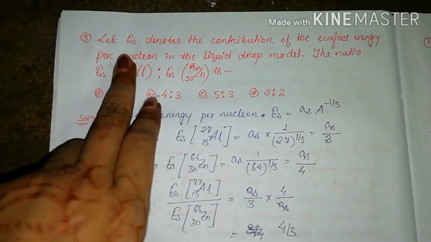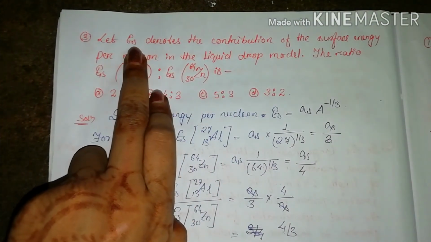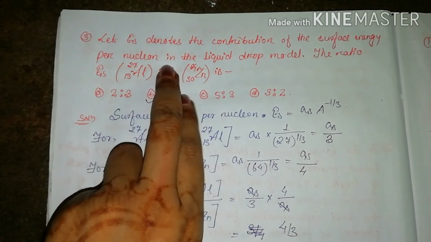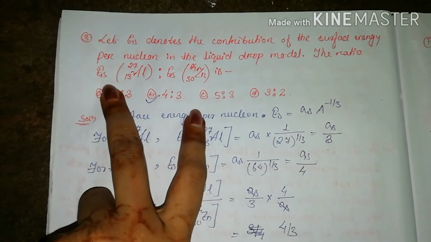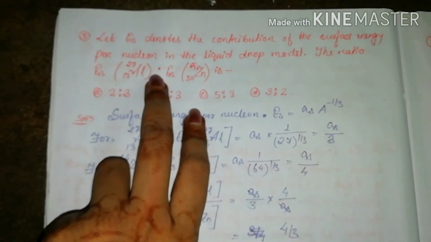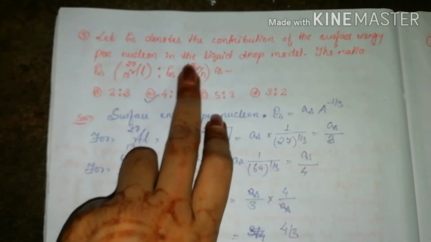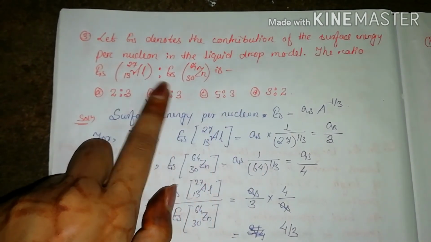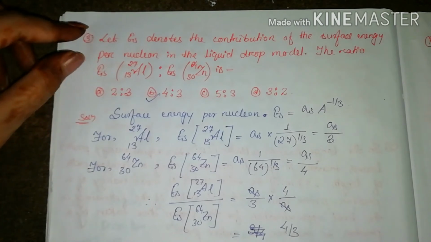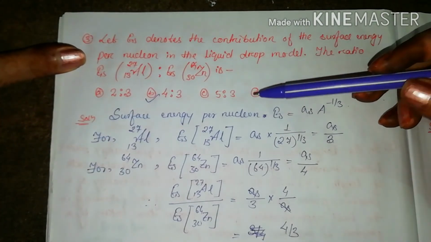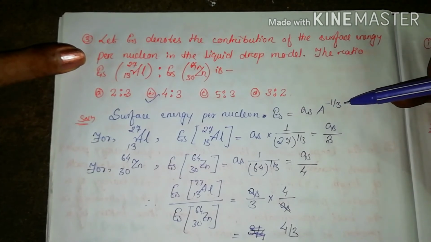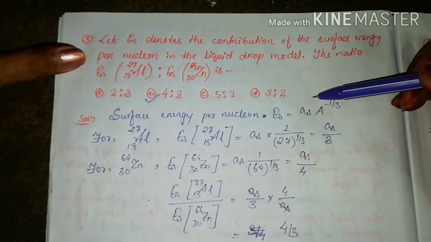Here ES is denoting the contribution of surface energy per nucleon in the liquid drop model, and you have to find the ratio of the surface energy of these two nuclei. ES is denoting the contribution of surface energy. So surface energy per nucleon is equal to AS, A to the power minus 1 by 3. This is the contribution of surface energy.